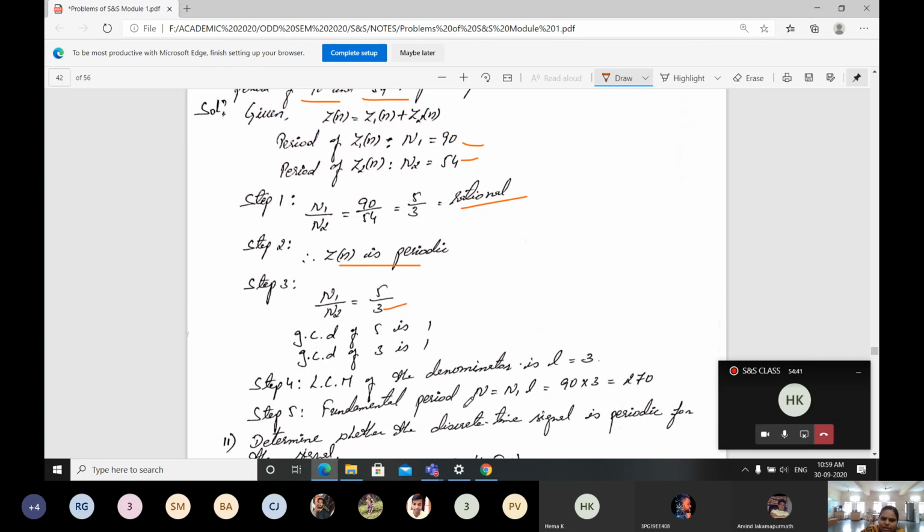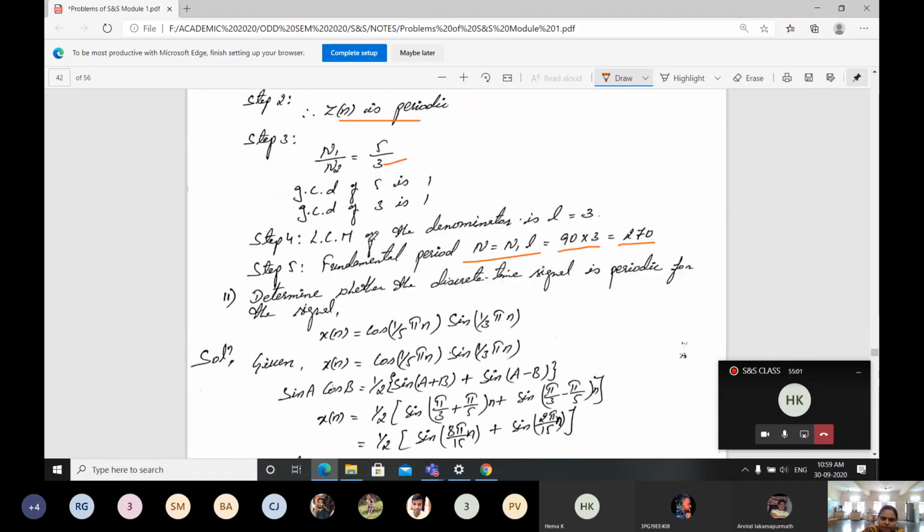Then the fundamental period capital N is going to be N1 into L. Previously it was capital T equal to T1 into L. Here it is N1 into L because it is discrete time. N1 is 90 here, then into 3 is going to be 270. This is a simple problem in terms of discrete time.